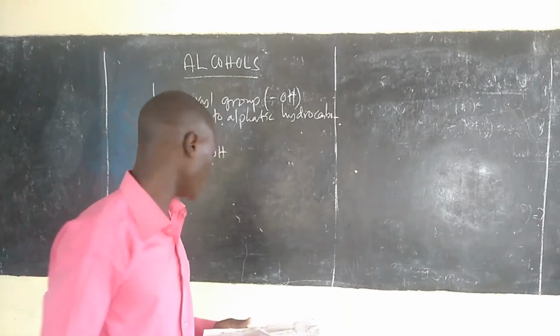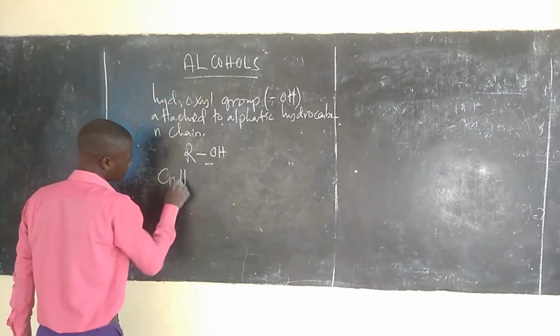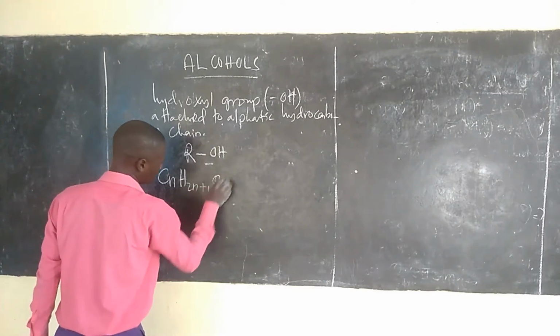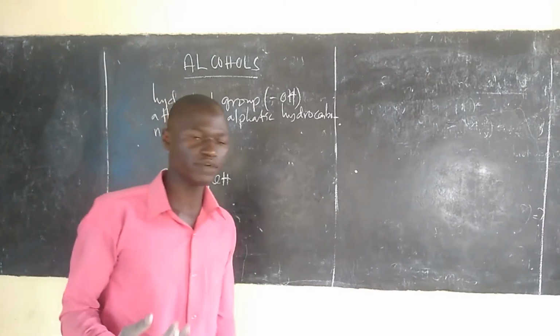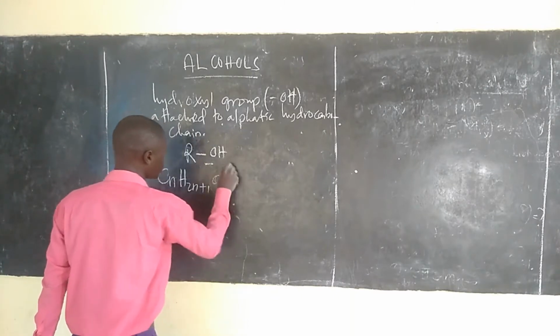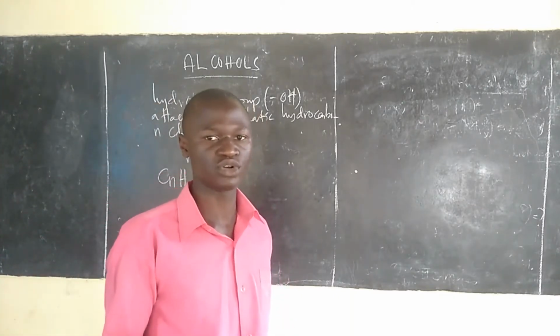The general formula of alcohol is CnH2n+1OH. One of the hydrogens in the alkane is taken by the hydroxyl group.